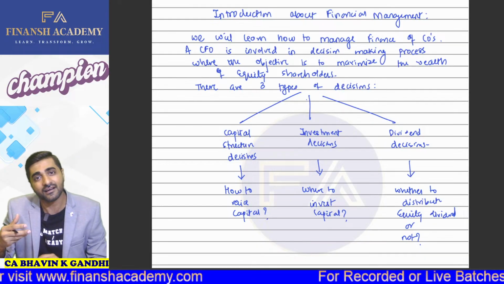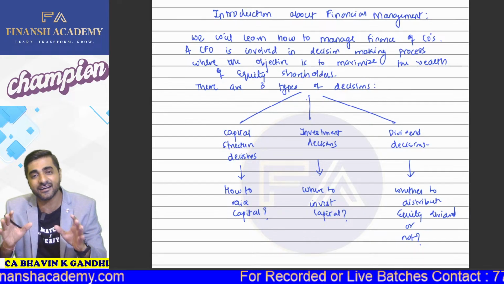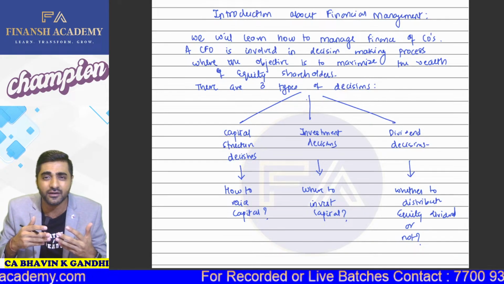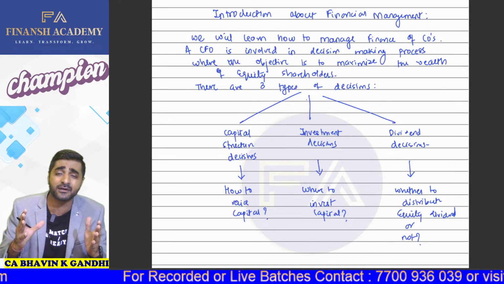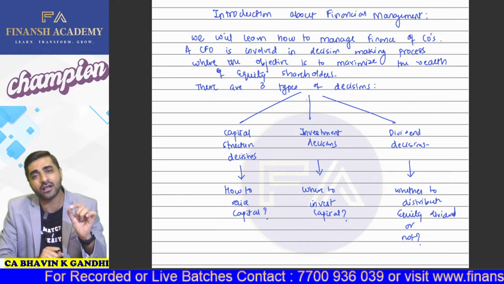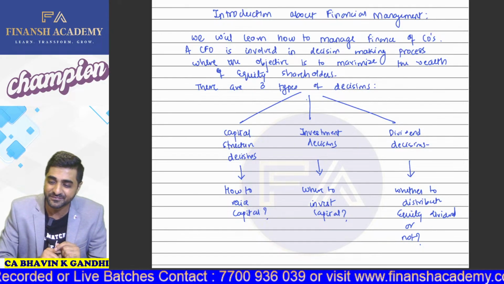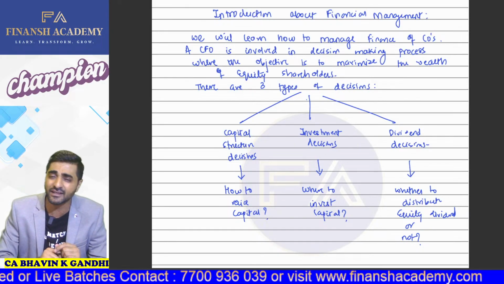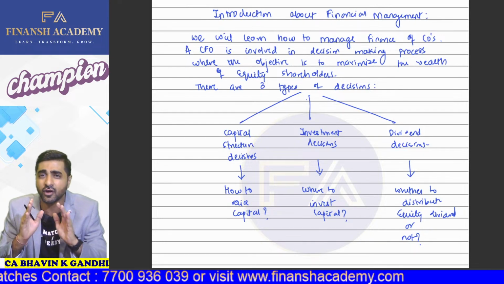So we have a chapter which is dedicated entirely to dividend decisions, that is, whether we should distribute equity dividends or not. So the syllabus of this entire financial management inter-CA is so amazing that it takes into consideration each and every decision of a CFO, whether it is raising capital, investment of capital, or whether we should distribute equity dividend or not.